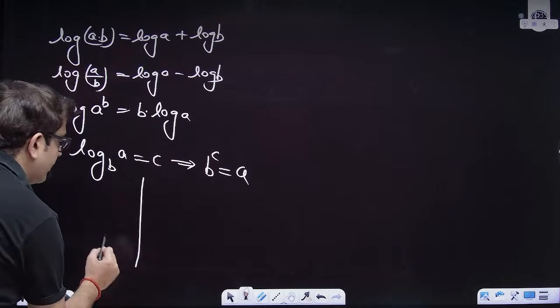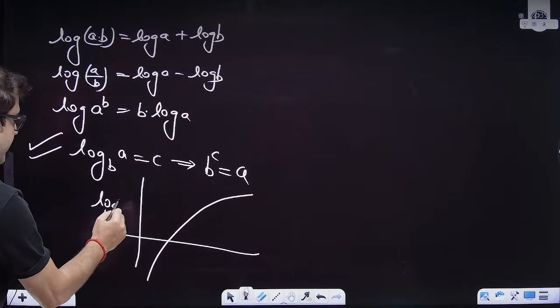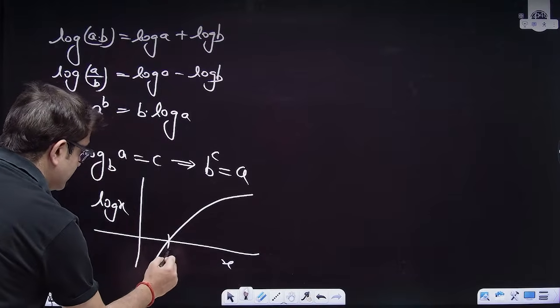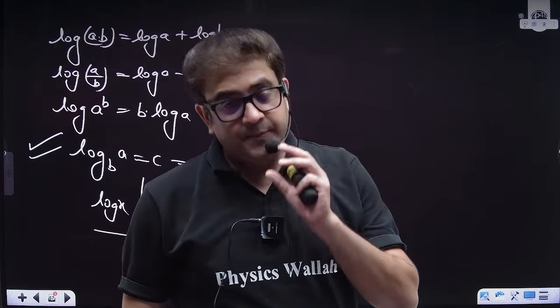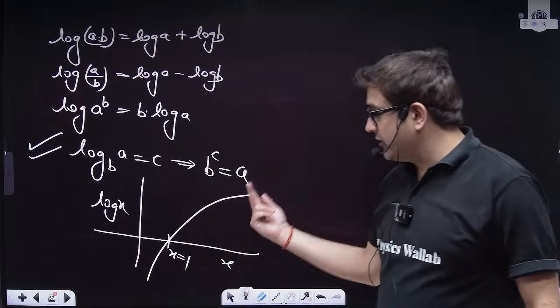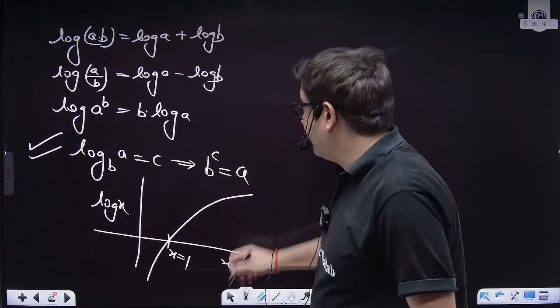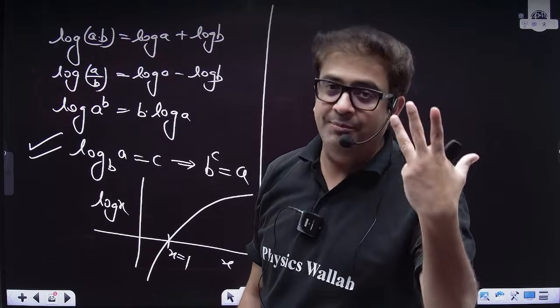And one more thing, what is the graph of log? The graph of log is this. If this is log x and this is the x axis, then this is x equal to 1. If x is greater than 1, then log x is positive. If x is less than 1, then log x is negative. Now, in order to calculate values, you just need to learn the log of prime numbers.